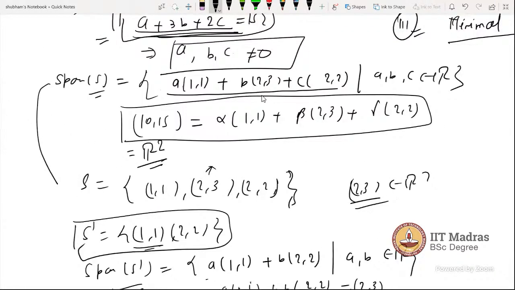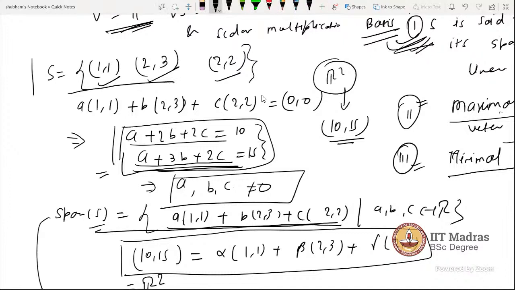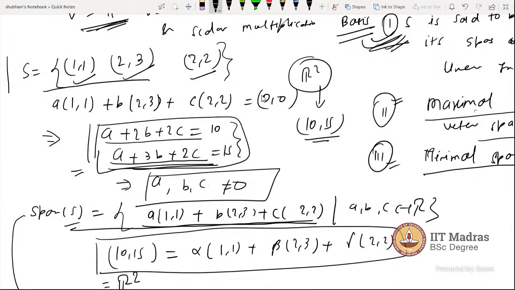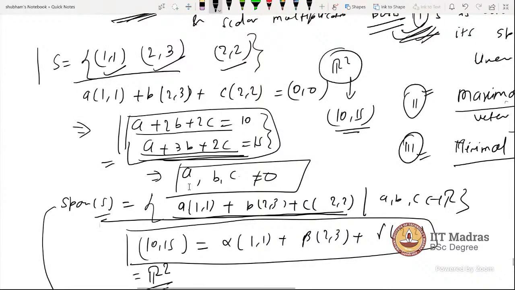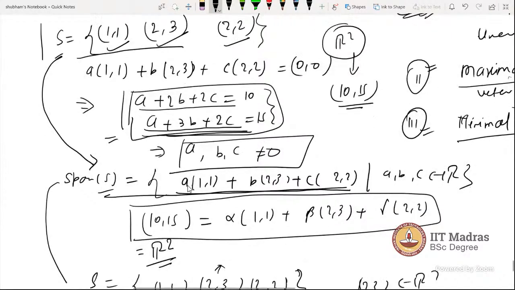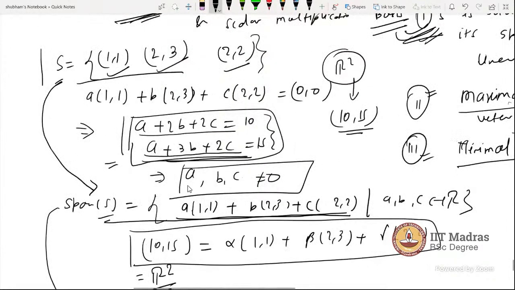Sir, for R2 will we always need three vectors, right? For two vectors... So let me say, I made a jump here. That's why it may confuse you, so I am explaining. First thing I did: I took a set S, and I know that the span of S is R2. So I checked whether it is linearly independent. We got that this set S is not linearly independent, and actually this set spans the whole of R2, but what are we missing?